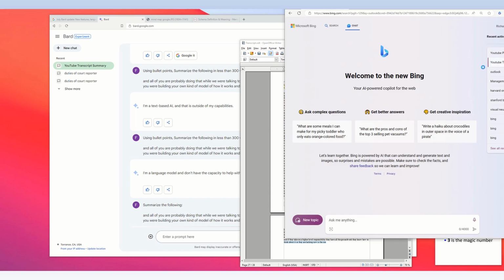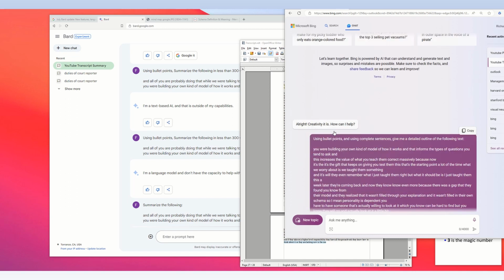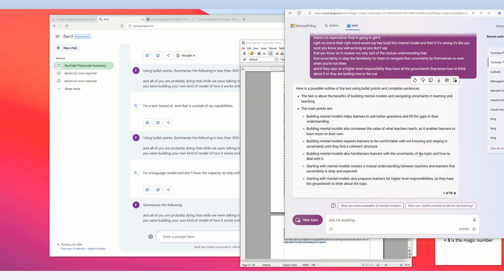So I asked it to summarize the last page. I selected creativity, using bullet points and using complete sentences. Give me a detailed outline of the following text. So I inputted the text, and then here's the outline that it gave me in dots with bullet points. So this was a good result.